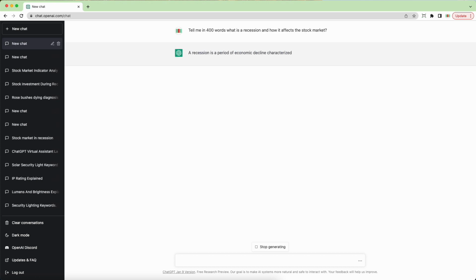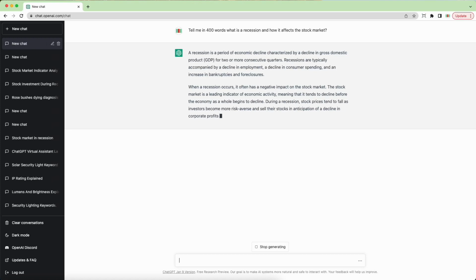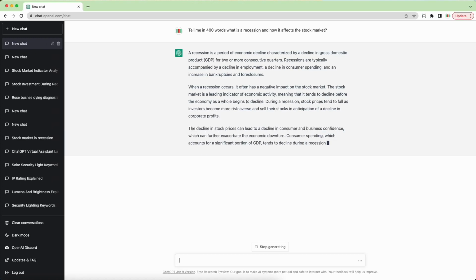ChatGPT will think about it for a second, and then based on its knowledge repository and the things that it's learned over time, it's going to tell me what a recession is and how it affects the stock market within 400 words, which is what I asked for.